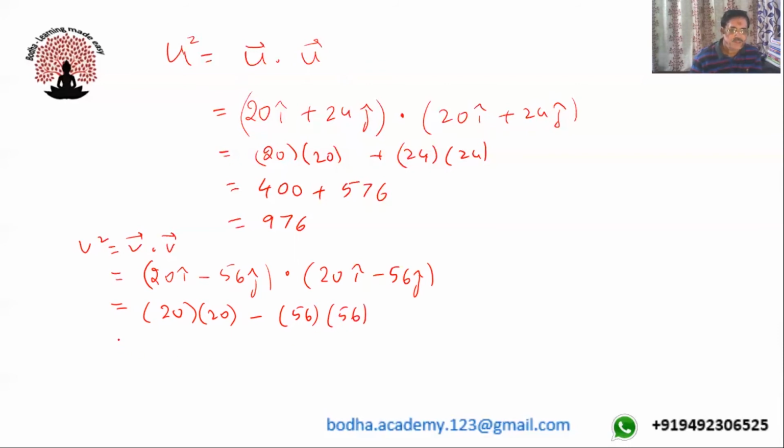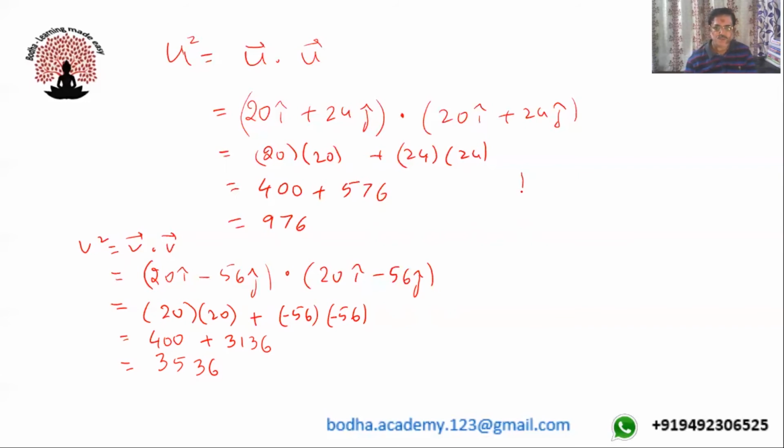So this on simplification we will be getting as 400 plus minus 56 into minus 56. So we'll be getting 3136. So that's equals to 3536. So these are u square and v square values.